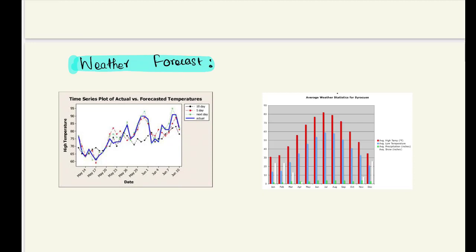Here I have shown two example plots. Both plots show the actual temperature versus the forecasted temperature. This graph shows the temperature from May to June, and in this graph it shows different temperatures, that is the average of high temperature, average of high and low temperature, and average of snow.